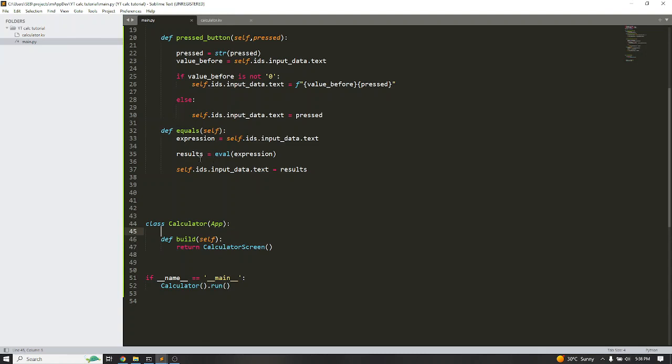So the thing is that this evaluates a string passed as its argument and gives you back a value. But don't forget that value is either going to be a float or an integer, I mean a number. The result is not a string, but this input text always takes a string. So we have to convert this from a numerical value to a string. To do that, I'll just call that particular method to handle that for us.